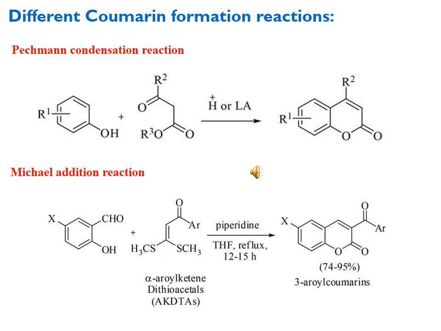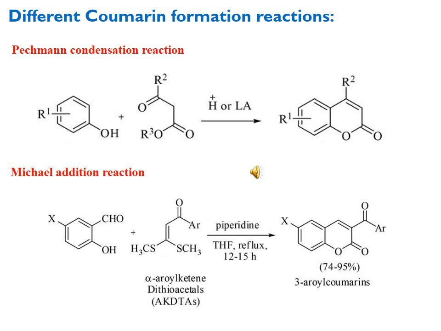The second reaction used for the synthesis of coumarin is the Pechmann condensation reaction, which uses phenols and esters or substituted esters in the presence of simple Arrhenius acids or Lewis acids. LA stands for Lewis acids. We get the coumarin formation.